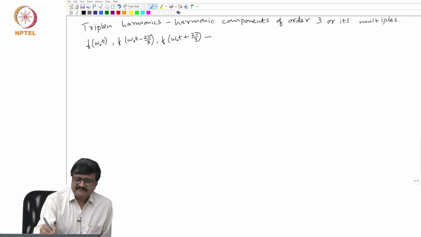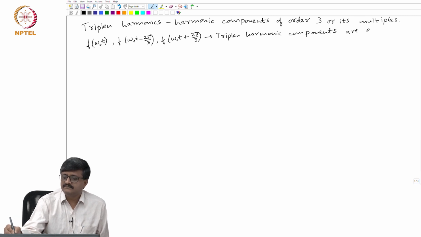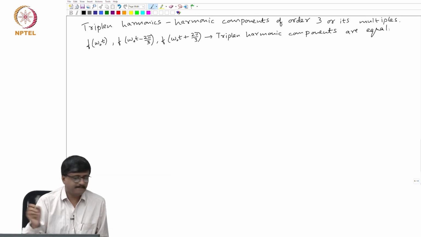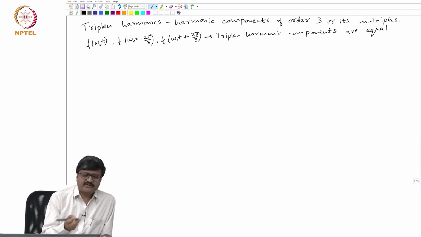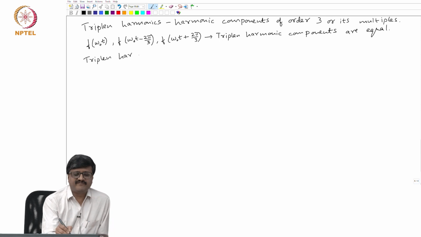For these three waveforms, any triplen harmonic component is equal. So, what I will do is take the triplen harmonic component of the first waveform f of omega o t.